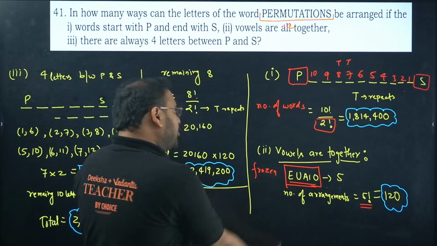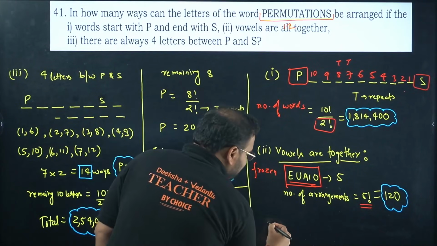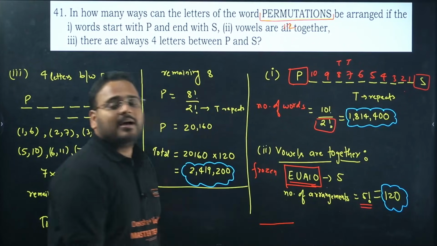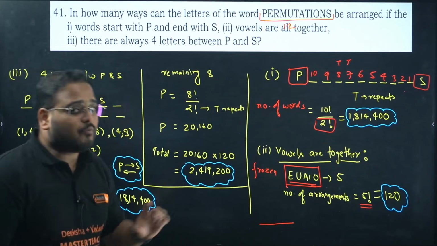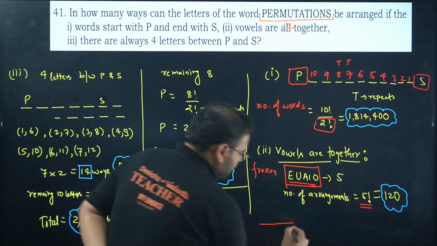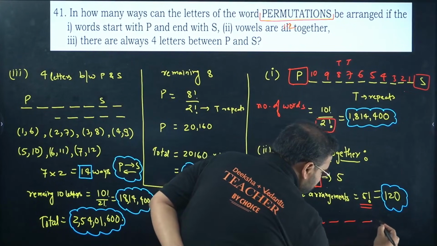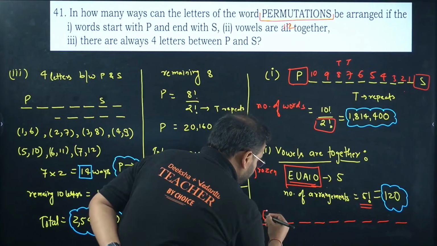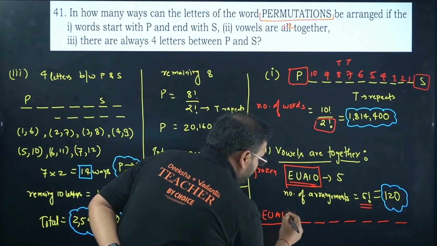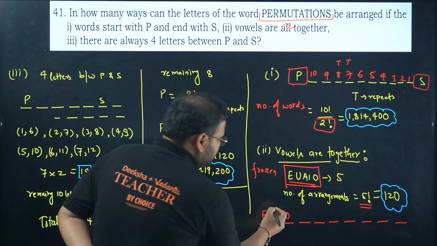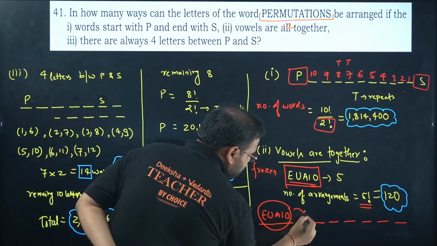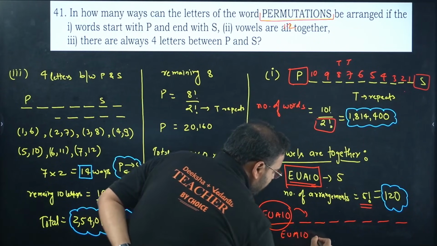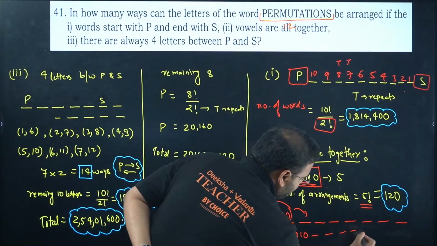But now they are frozen, which means they'll take one space because they have to go together. Now, total were 12 letters. You have removed 5. How many are left? 7 more: 1, 2, 3, 4, 5, 6, 7. This is the vowel block, E, U, A, I, O. If this moves, this whole block will move to the next space. So basically, it will be like this: E, U, A, I, O, and then the other 6 will come: 1, 2, 3, 4, 5, 6.